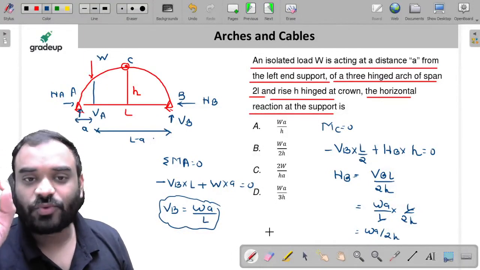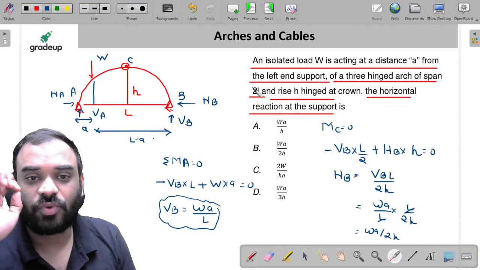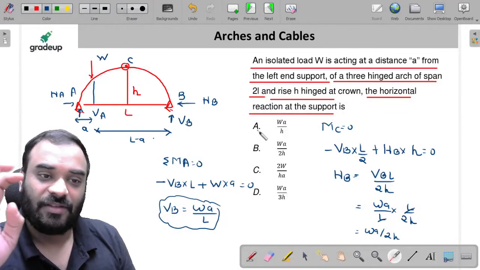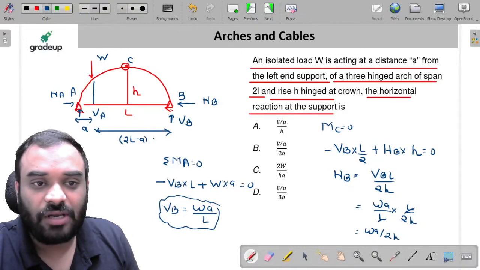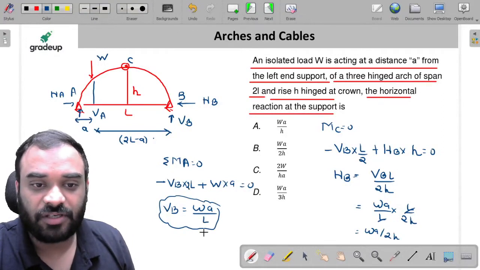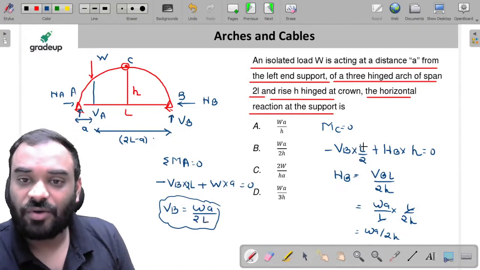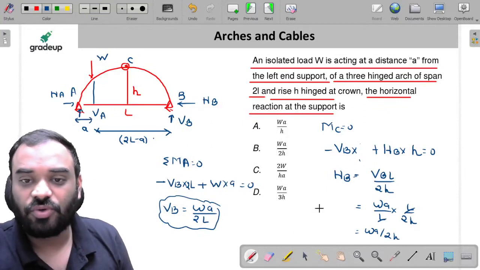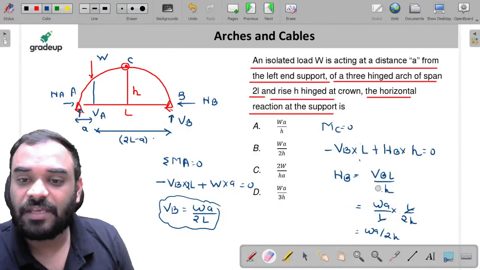Now, in this question, the span is 2L. In this question, the span is what? 2L. Okay, sir. The span is 2L. So let's check it, my dear friends. If you put 2L over here, you will get WA by 2L. Okay, sir. Now, my dear friends, if you put 2L over here, so this particular value is equal to how much, sir? It is equal to L. Let me show you. L. Okay, sir. So what we will get over here? It is equal to VB L by H.